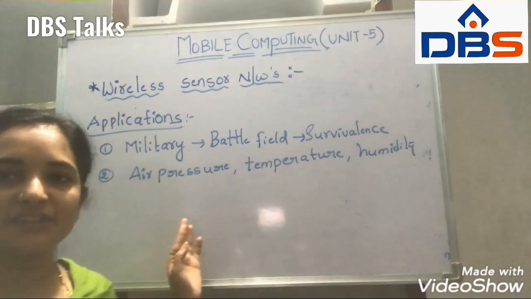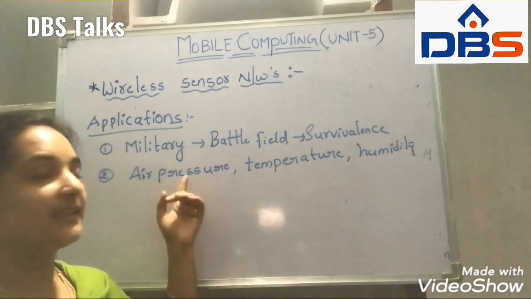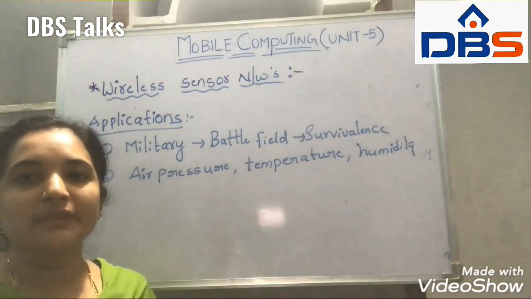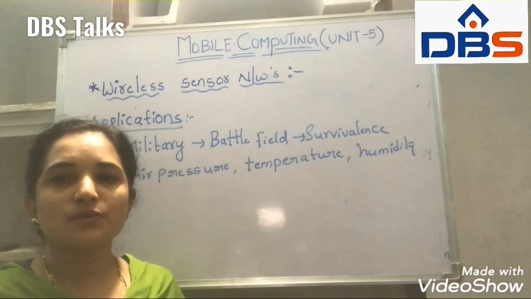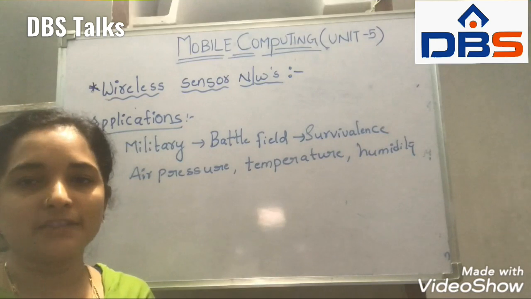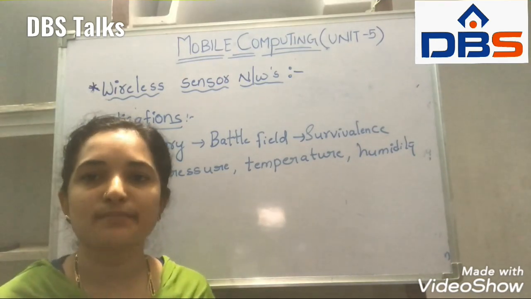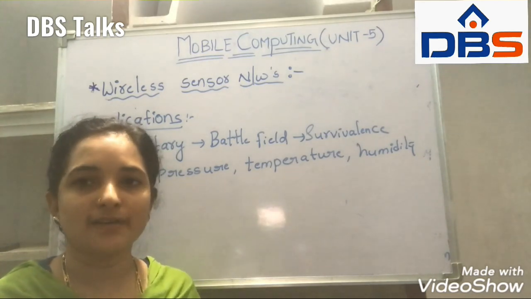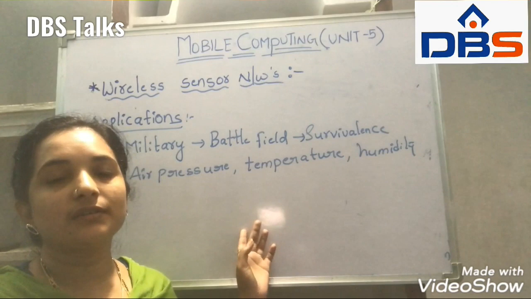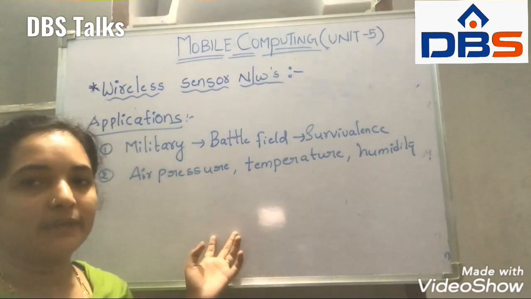So we are having some applications in the wireless sensor networks. Coming to the first application, that is military. Mainly we are used in the military purpose. In the military, we have the battlefield, and under the battlefield we have surveillance. This surveillance is mainly used to monitor the movements of the enemies, whether they are coming inside or not. So that is why we are using these sensor networks in military applications.